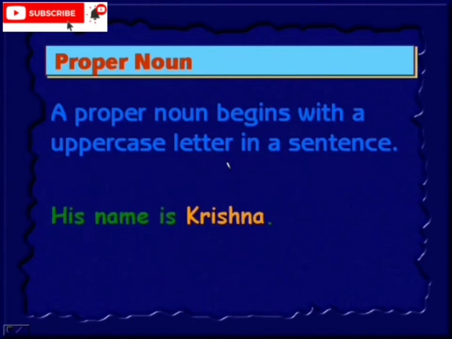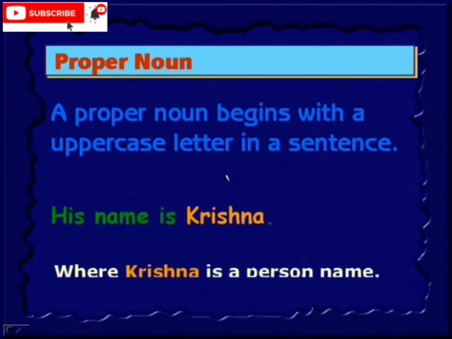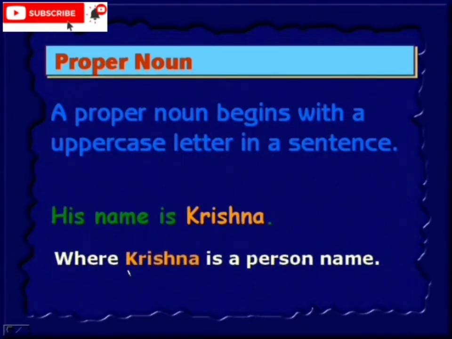So here is an example. His name is Krishna. Krishna is his name, right? So we start K in a capital letter to indicate this is a particular person's name. K in capital. So all proper nouns we write in capital letters. This is a person's name, therefore we write it in a capital letter.